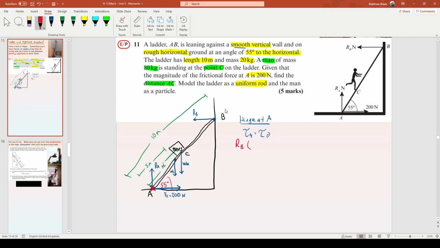Check it out. Remember, it's the shortest possible distance to the line of action of the force. That's the infinitely long line that follows RB. So the shortest way to get to the line that RB is on is not up here, not on the diagonal, but actually vertically upward like this. That is the distance that we need. How in the heck are you going to get that?